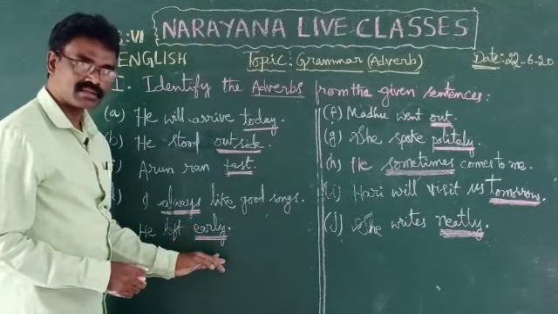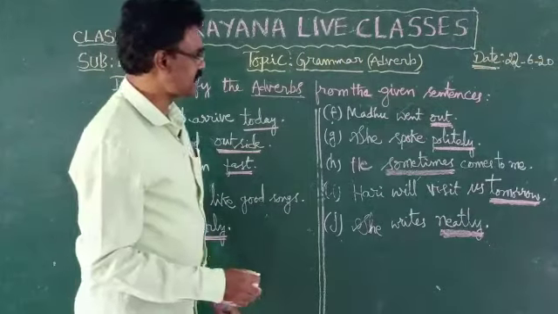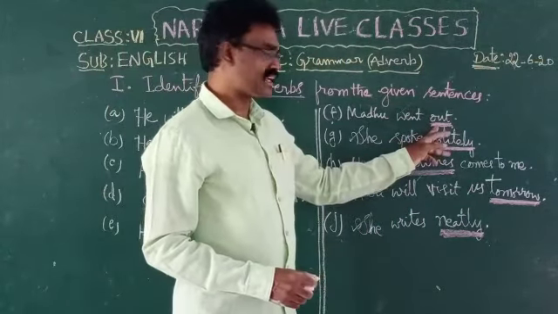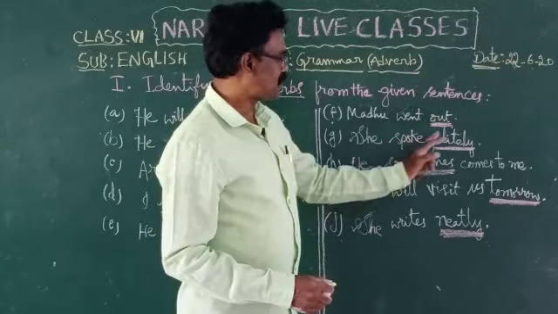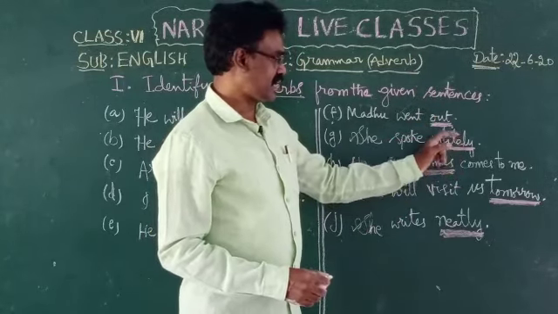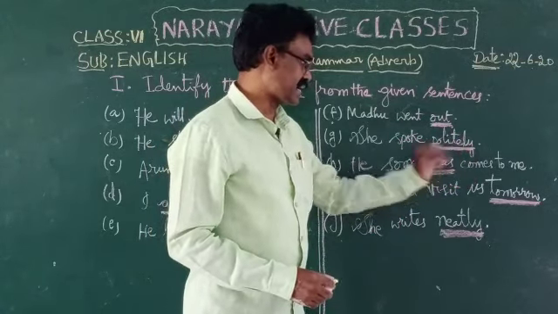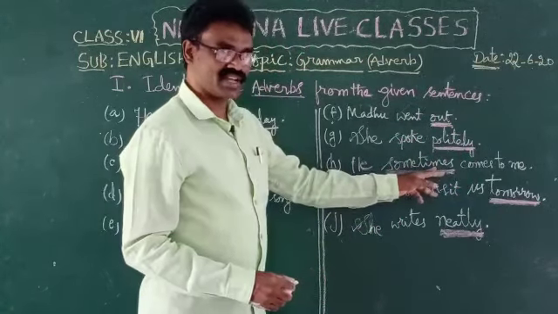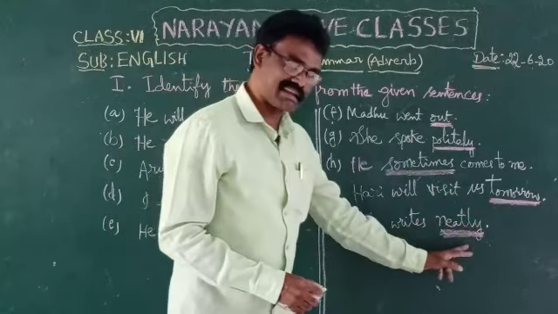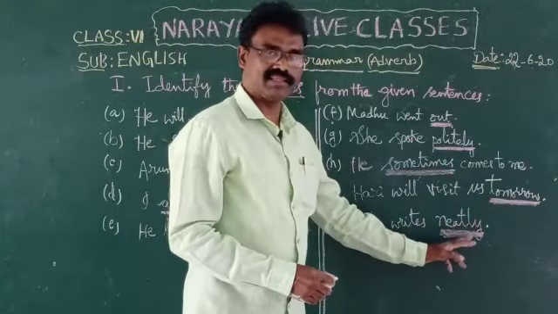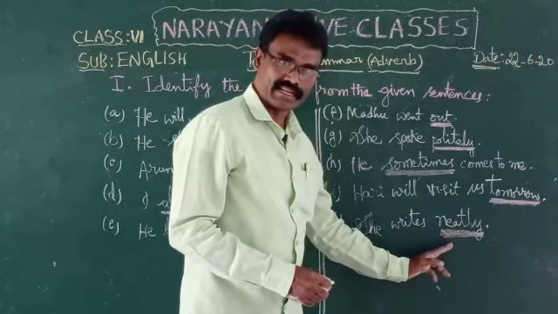Out indicates the place, so ly is not required. She spoke politely. Politely is formed from polite, so ly is added. Sometimes, tomorrow, time, no need. She writes neatly. Neatly is formed from the word neat, so ly is added to neat.